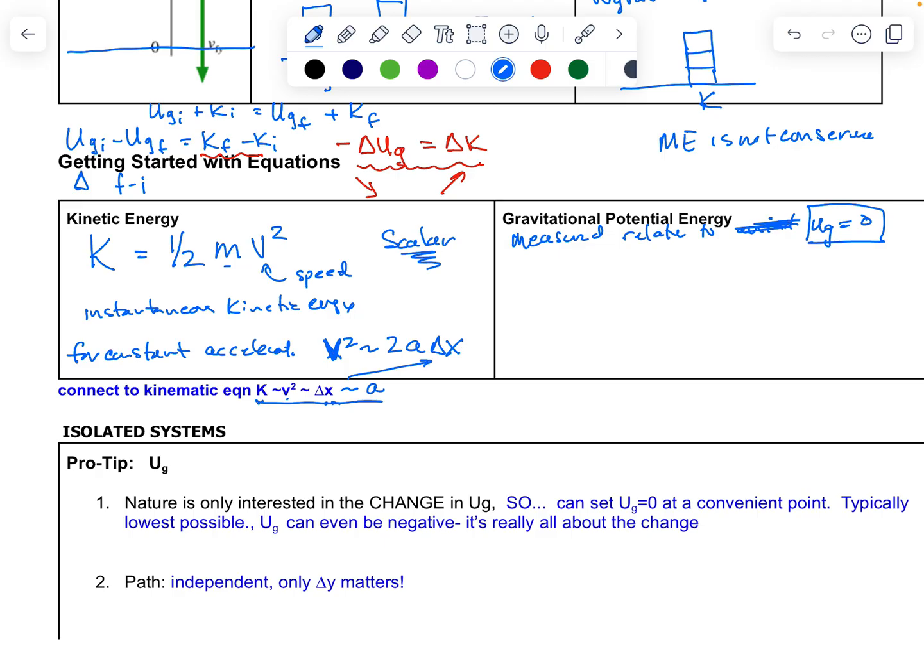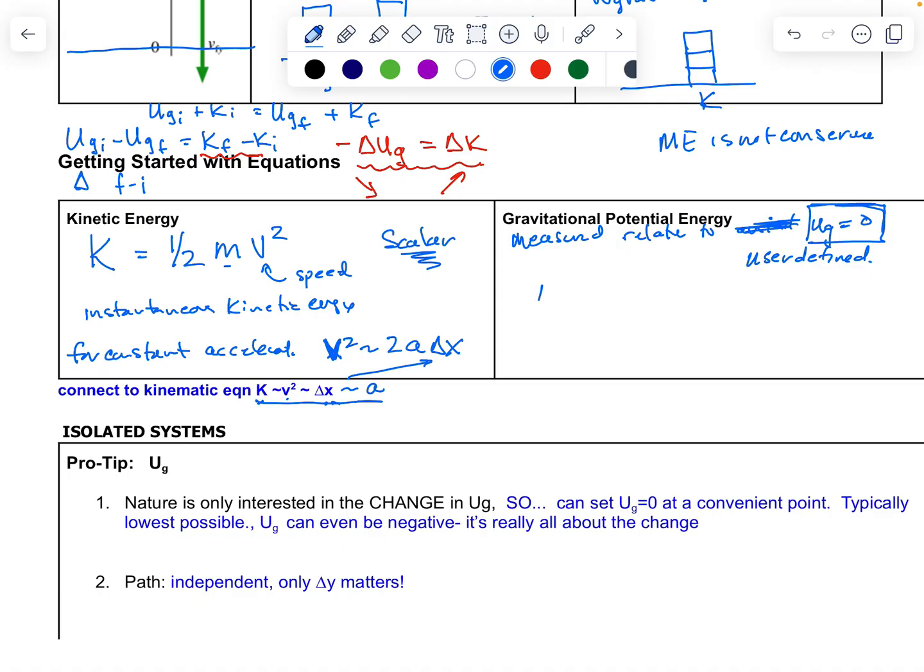So we have to pick a 0 point, and this is very much user defined. We can choose where gravitational potential energy is equal to 0 based on convenience, what makes a problem very easy to solve. Typically we might choose the ground to be gravitational potential energy 0, but we'll talk a little bit about pro tips with gravitational potential energy, since I've already kind of messed up this idea of setting gravitational potential energy equal to 0 someplace.